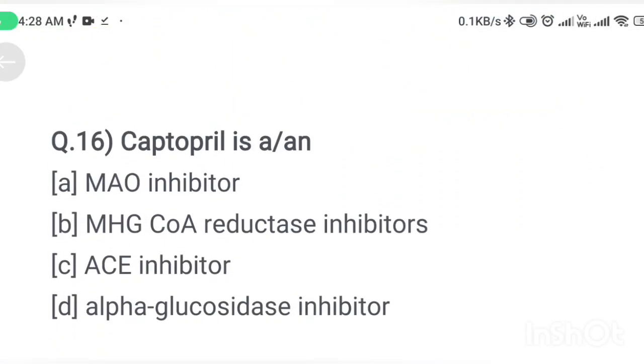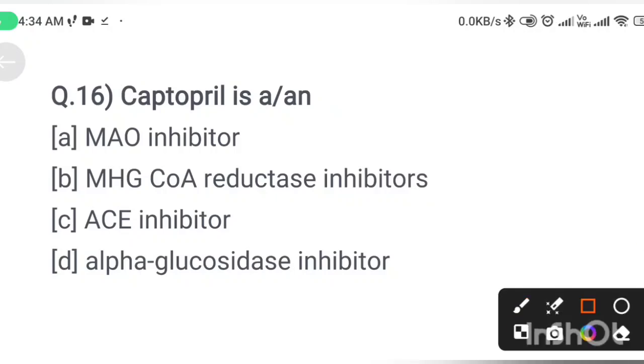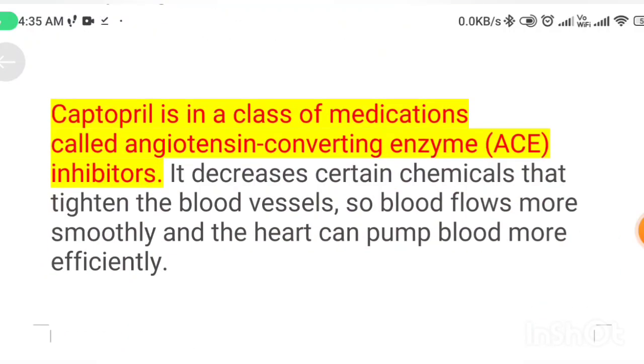Next question. Captopril is an option A, monoamine oxidase inhibitor; option B, HMG coenzyme reductase inhibitor; option C, ACE inhibitor; option D, alpha glucosidase inhibitor. Correct answer is option C, ACE inhibitor. Captopril is an angiotensin converting enzyme inhibitor. Captopril is in the class of medication called angiotensin converting enzyme inhibitors.